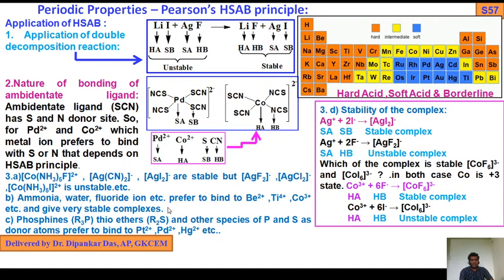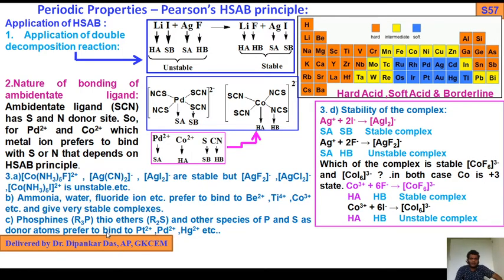Ammonia, water, fluorine, etc. prefer to bind beryllium 2+, Ti4+, cobalt 3+ and give very stable complex. Phosphines and thioethers and other species, with phosphorus and sulfur as a donor atom, prefer to bind platinum 2+, palladium 2+, Ag+. Keep in mind, donor atom is phosphorus and sulfur.